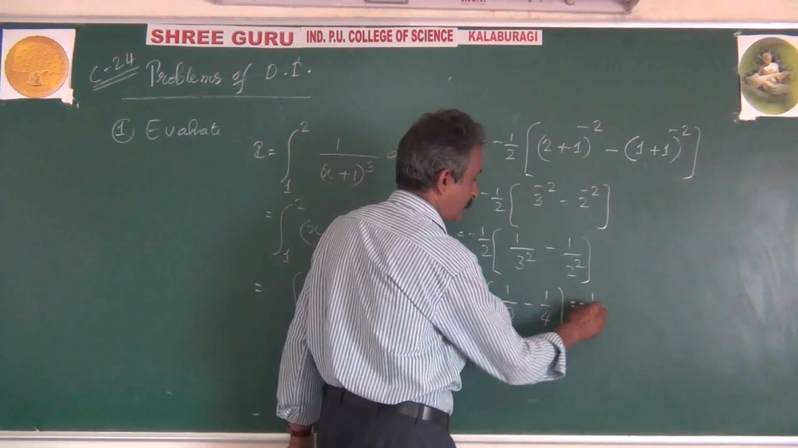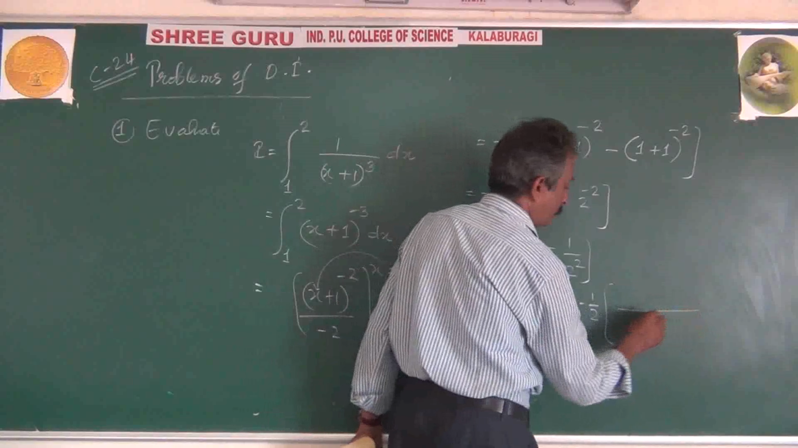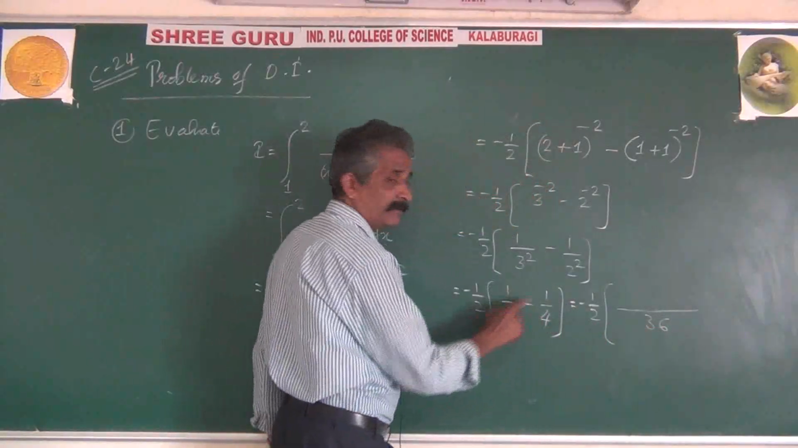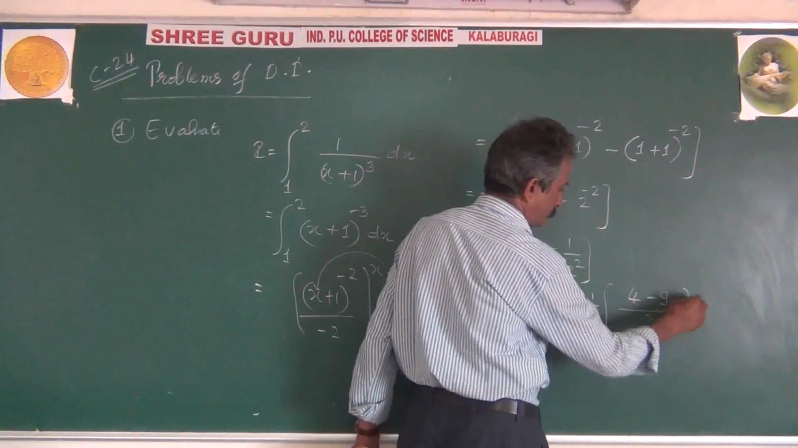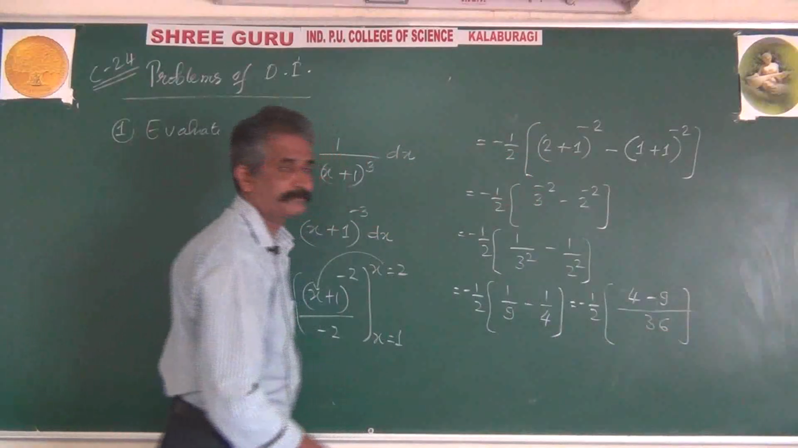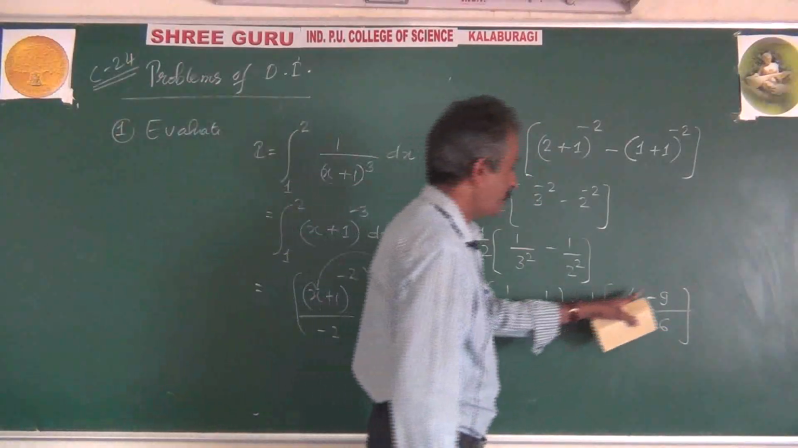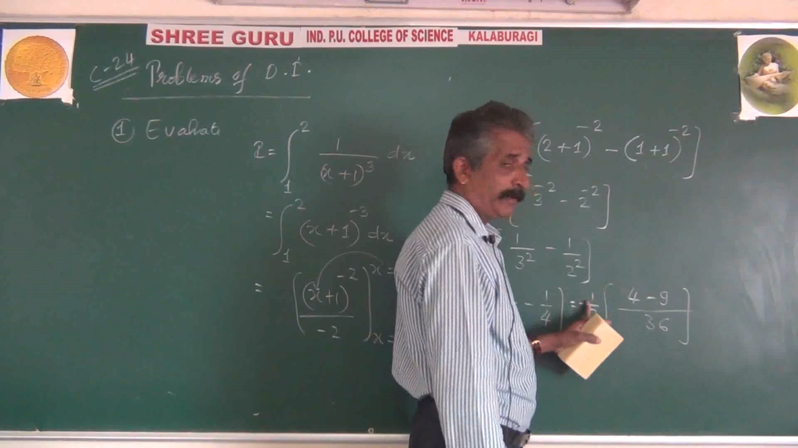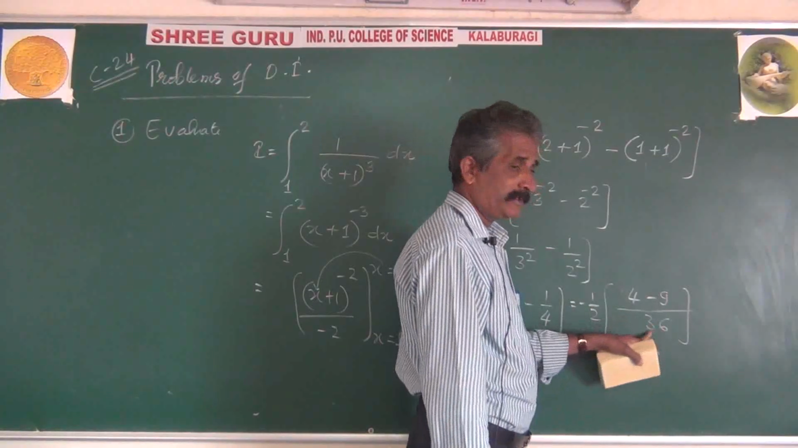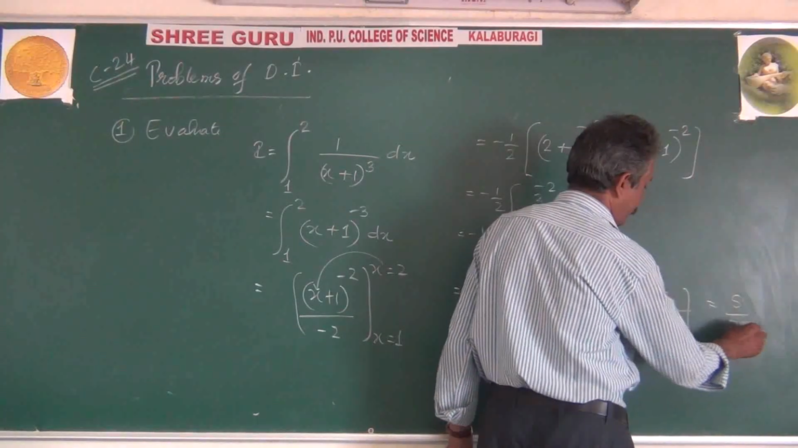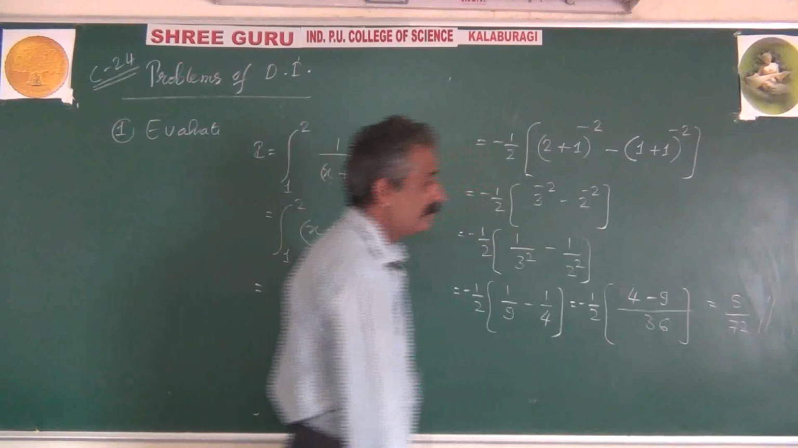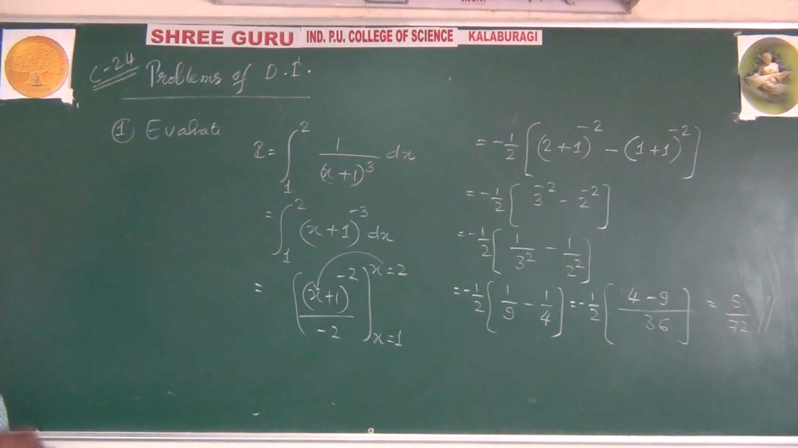That is equal to minus 1 by 2 into, LCM of 9 and 4 is 36. 4 into 1, 9 into 1. 4 minus 9 is minus 5, into minus 1 by 2 into 36, which is 72. Total answer 5 divided by 72, because double of 36 is 72, or else half of 72 is 36.